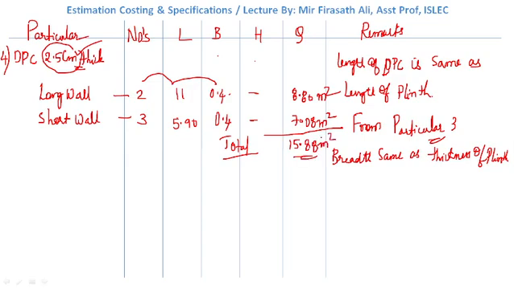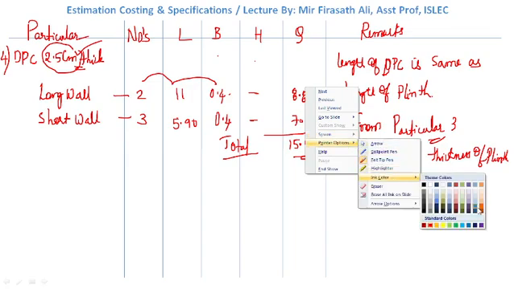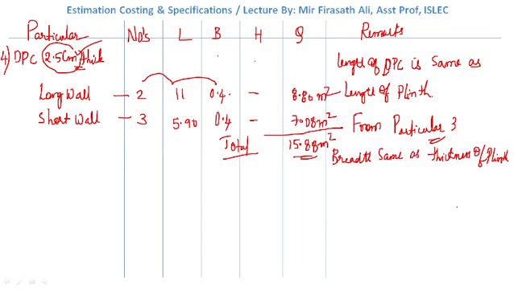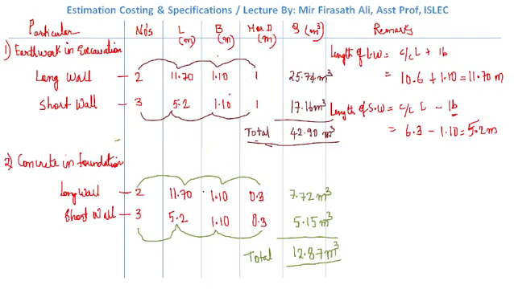And from this value of 15.88, we need to deduct the door widths, as we won't place DPC on the doors.